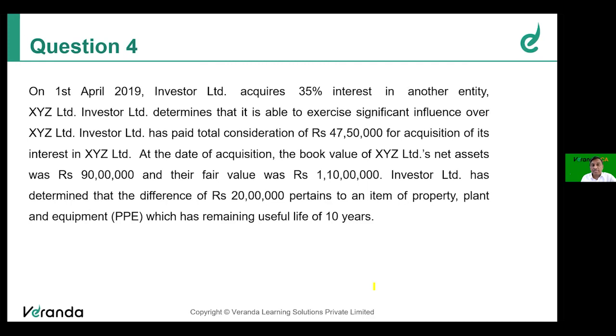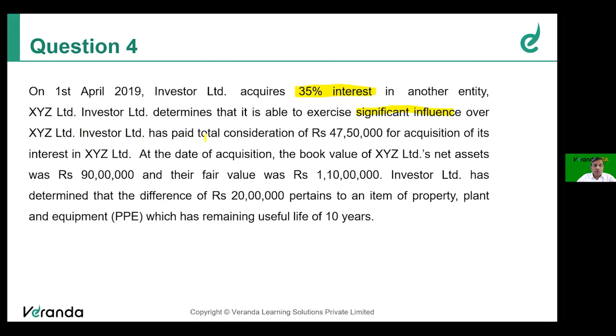Also, if they're able to exercise significant influence, it is very much governed by Ind AS 28. Therefore, the investment made by Investor Limited in XYZ Limited should be accounted and presented in accordance with Ind AS 28, investment in associate and joint venture. So the word significant influence and 35% interest should help you to understand that it is an investment in associate.